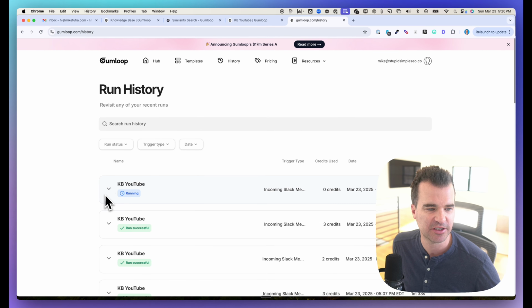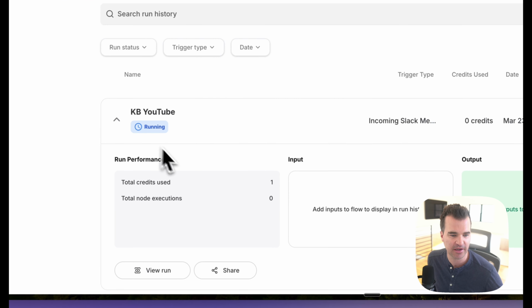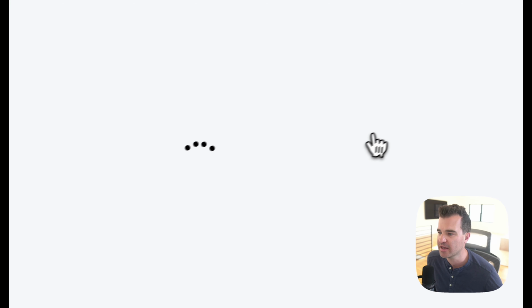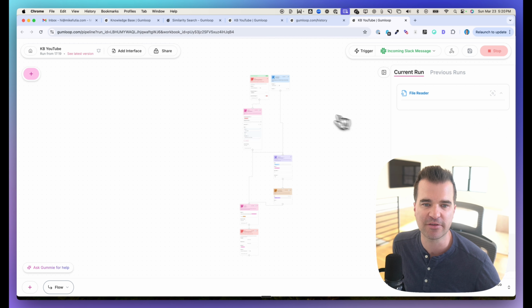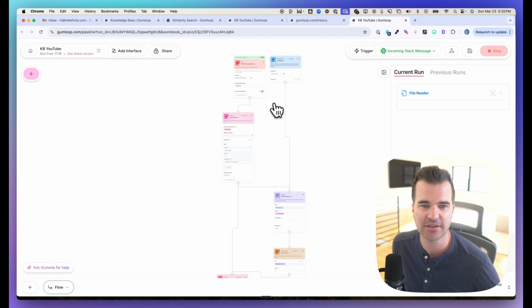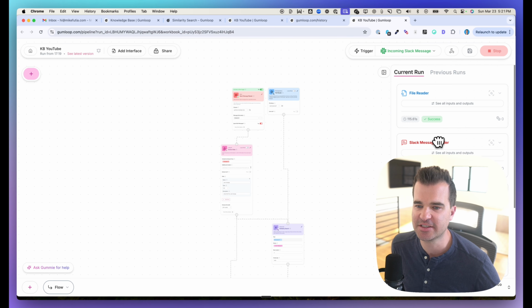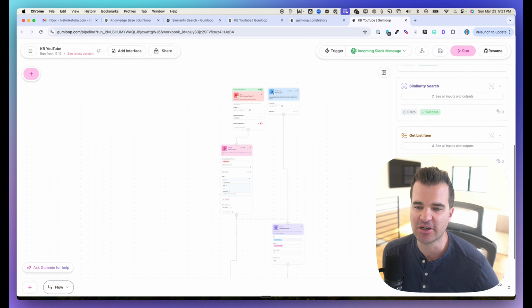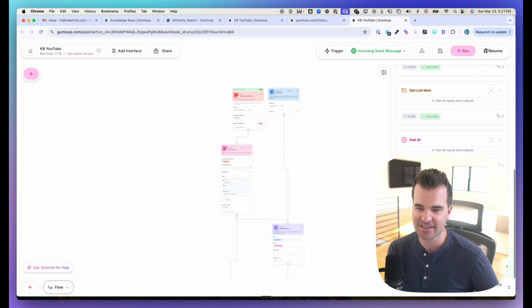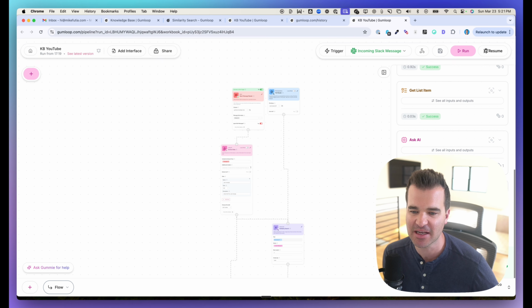And when I go to my history, let me just refresh, and we can see this one is running right now. I can click into this and click view run, and it's going to show me everything that's happening in the background. So it's still reading the file. Again, that takes about 45 seconds, and then it's going to kick off the rest of the flow. All right, you can see it's now doing the Slack message reader. It's extracting the data from the Slack message. It did the similarity search, flattened the search, used Ask AI, and it sent the message back to me in Slack in about 2 minutes total.